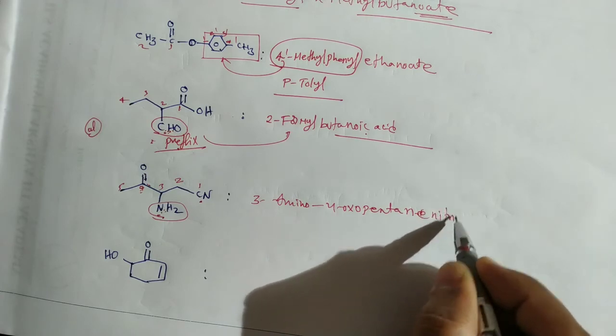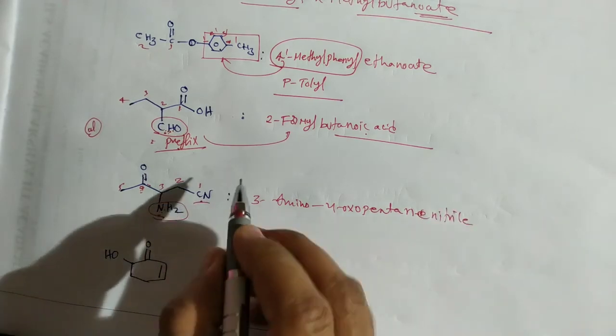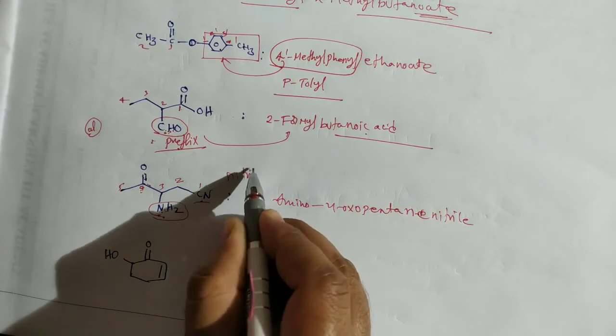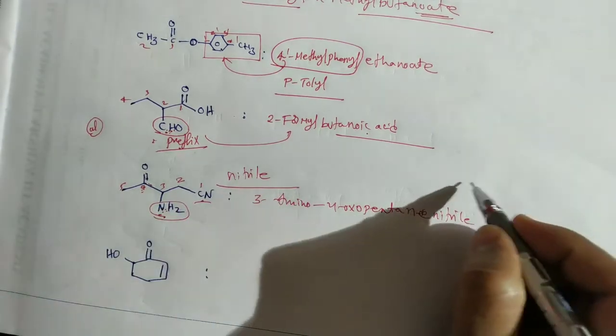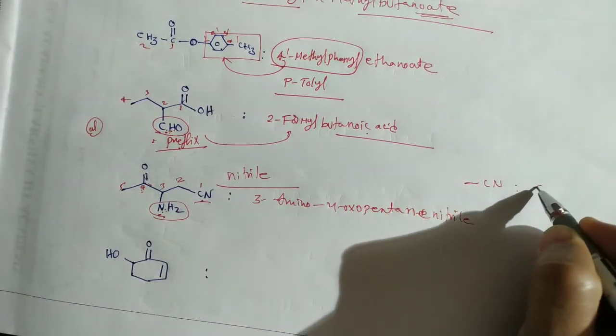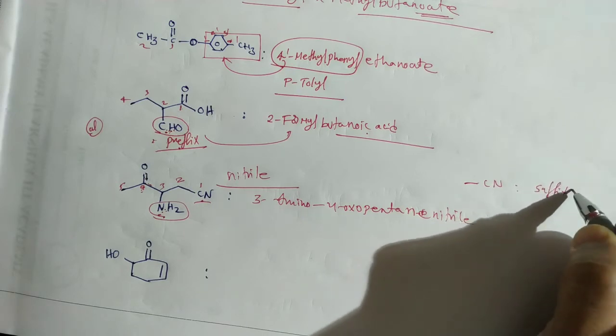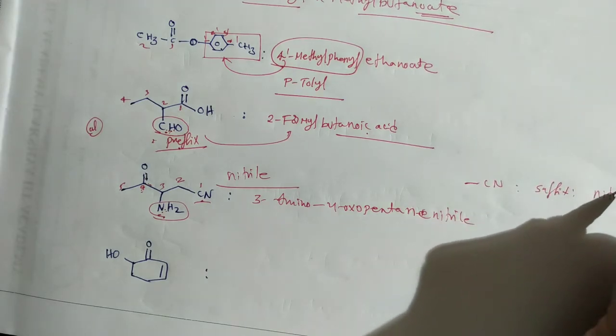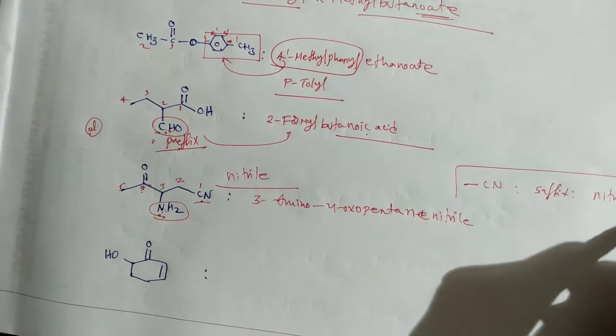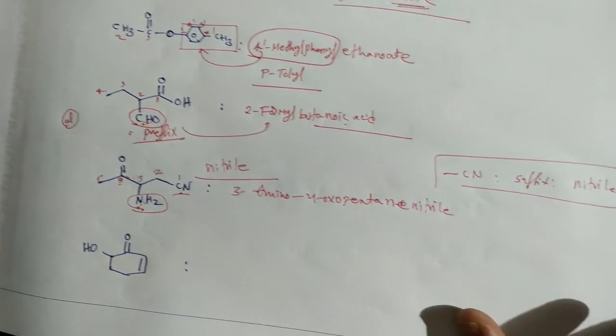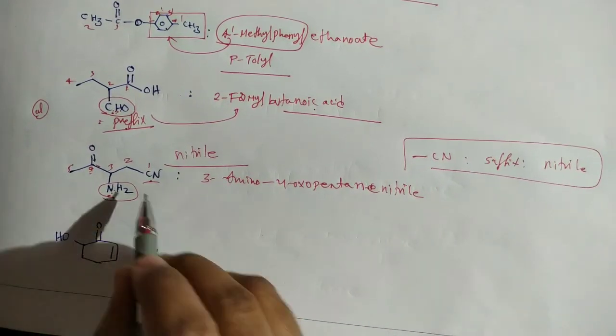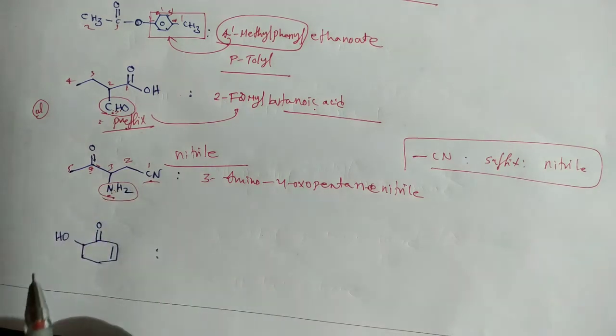Okay, pentane nitrile. The suffix for the cyanide is nitrile. For the CN, the suffix is nitrile. That's it. Okay, so here 5 carbons, so pentane nitrile.